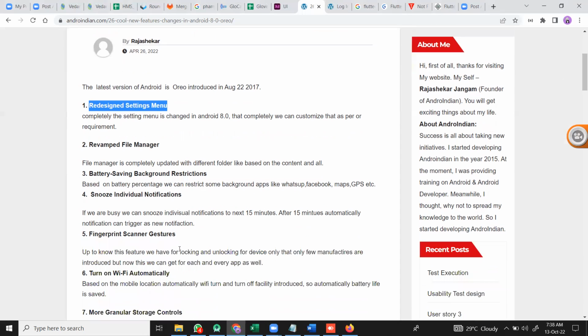Next is snoozing individual notifications. This is a very main feature now. Say when I receive a call from someone and right now I'm busy, then there is an option called snooze. If I select that snooze option, automatically after 10 or 15 minutes it will trigger again as a notification.